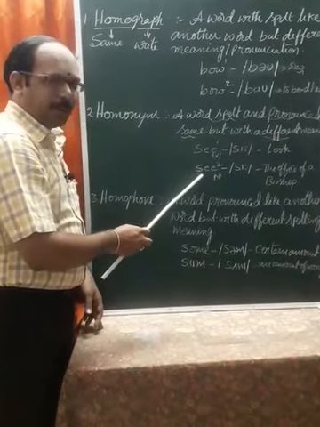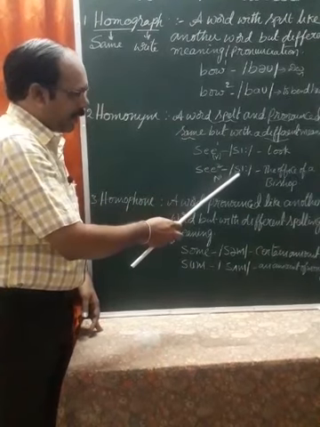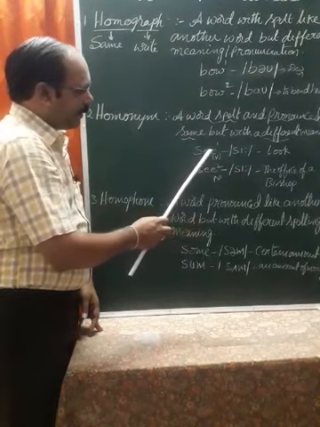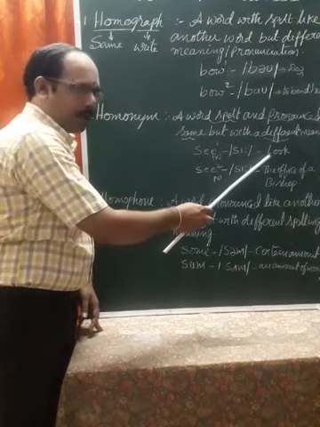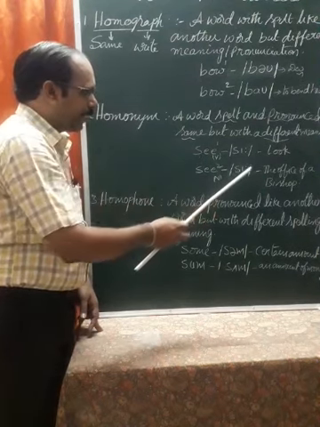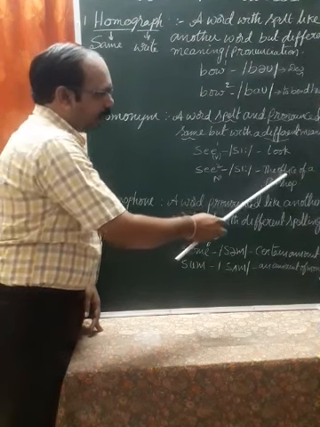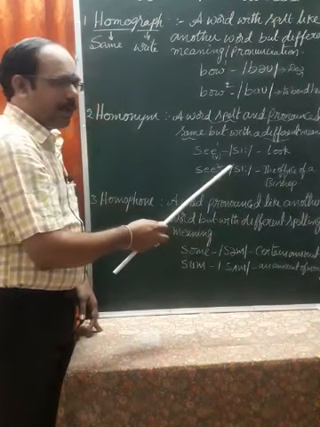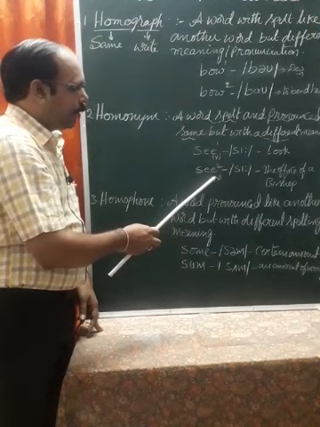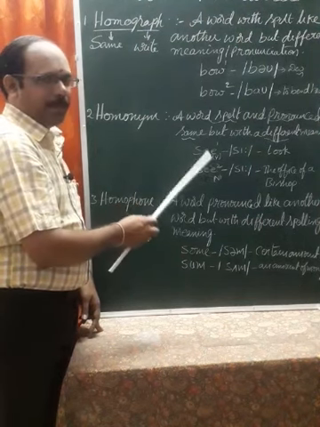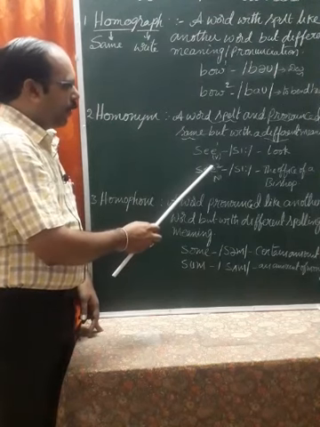Spelling is the same and pronunciation is also the same. But the meaning is different. This see means look, a watch or something else. And this see means the office of a bishop. So it is a verb and it is a noun. This is called homonym.